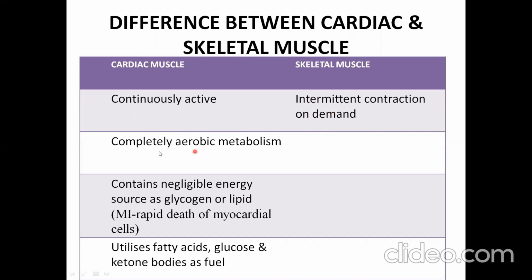Cardiac muscle has completely aerobic metabolism, and it contains only negligible energy sources, glycogen or lipid. Hence, in case of myocardial infarction, rapid death of the myocardial cells ensues. It utilizes fatty acid first, then glucose and ketone bodies as fuel.